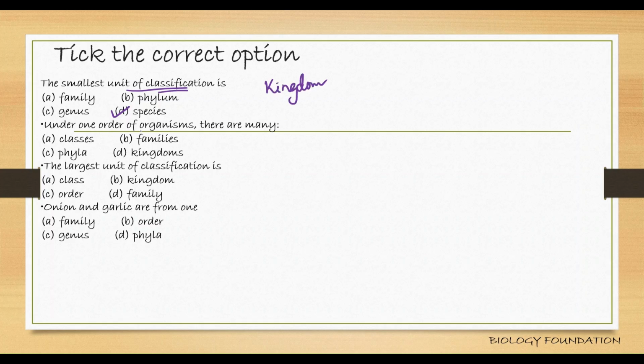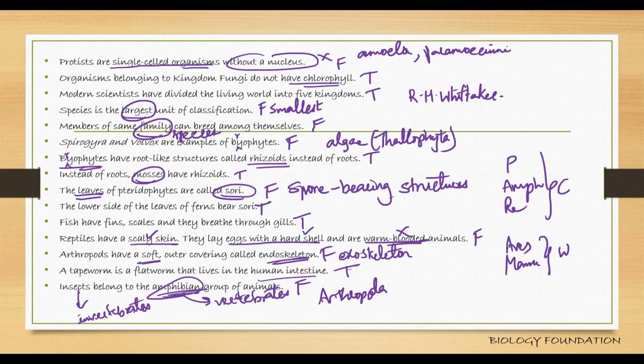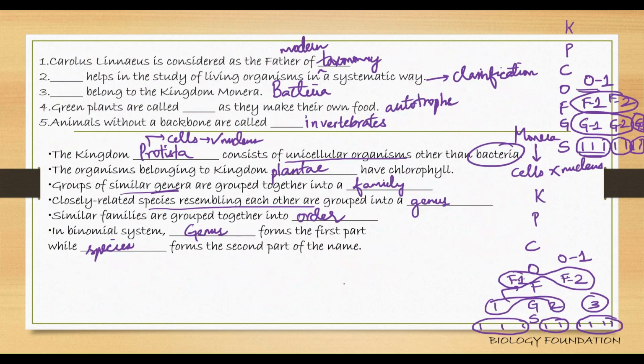Under one order of organisms, there are many. Again, go back and see. Under one order, there can be many families. Yes or no? Kingdom, phylum, class, order, family, genus, species.